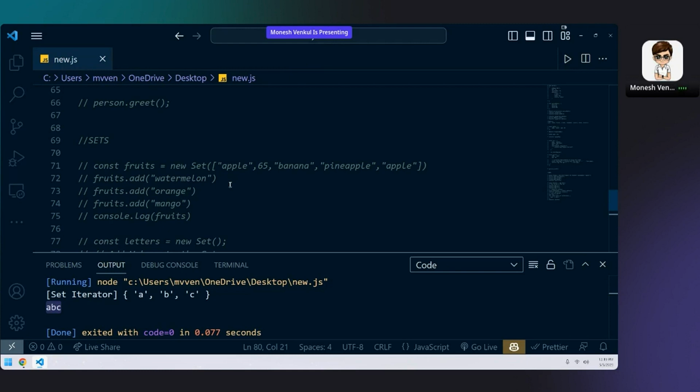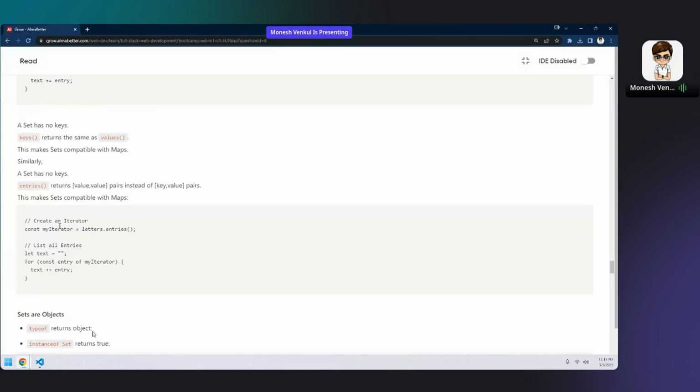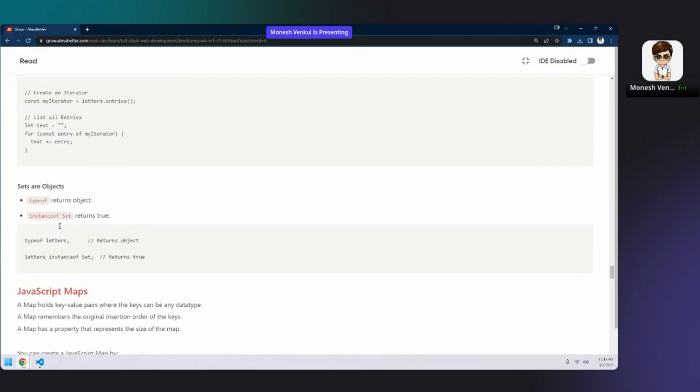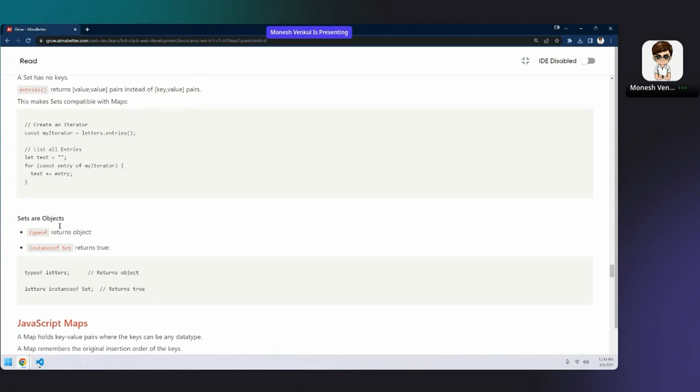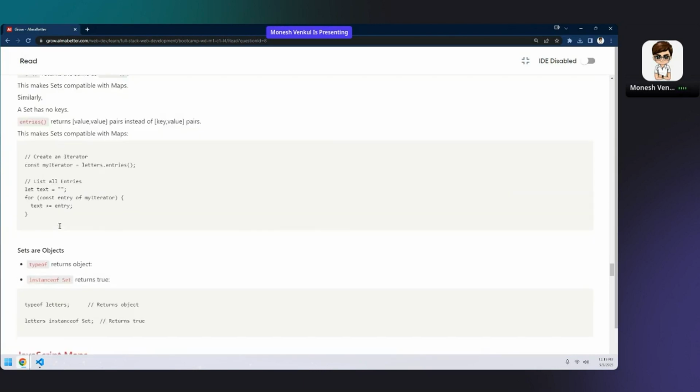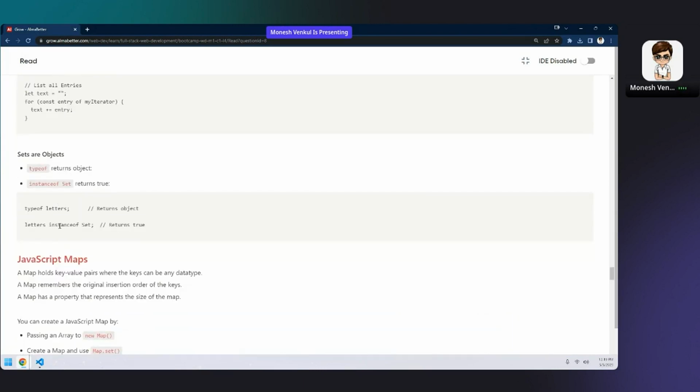Like your objects? No. Set doesn't have any keys. Just like your array, set doesn't have any keys. It only has indices, just like an array. Value system, entry system.